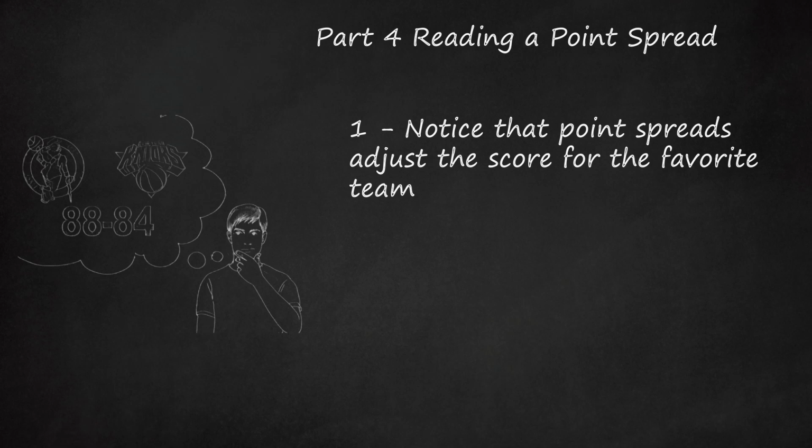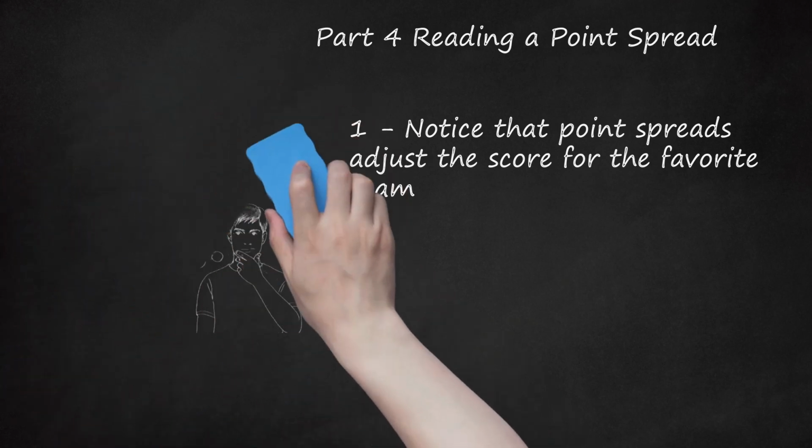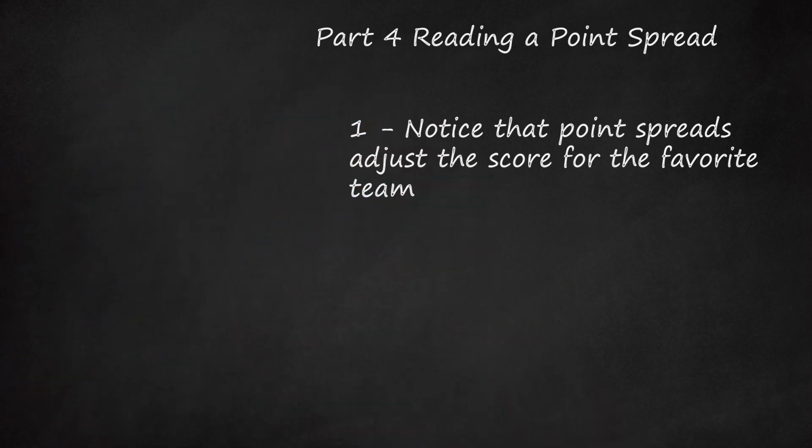If the favorite wins by the spread exactly, it is called a push and all bets are refunded. In the example, if Boston wins 88-84, then it is a push and no one collects a profit. If you see half odds, a 4.5-point spread for example, this is to make a push impossible. When the spread is small, moneyline bets are often better since the spread does not indicate a clear underdog.